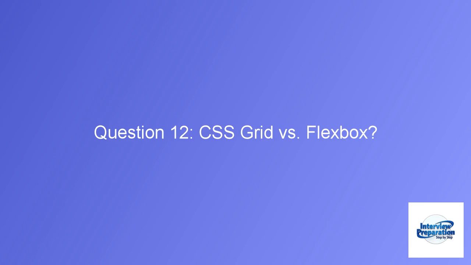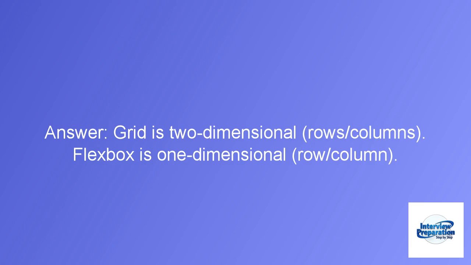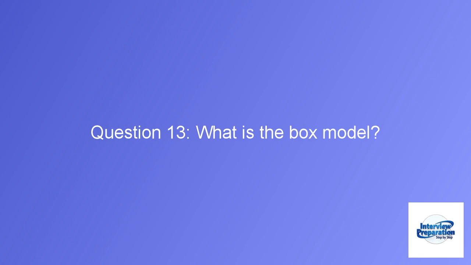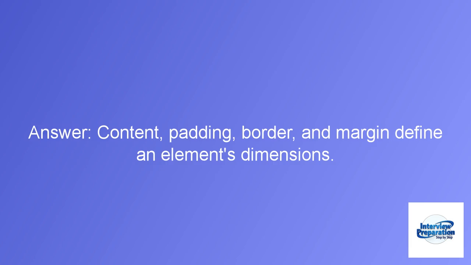Question 12. CSS Grid versus Flexbox? Answer: grid is two-dimensional, rows, columns. Flexbox is one-dimensional, row, column. Question 13. What is the box model? Answer: content, padding, border, and margin define an element's dimensions.